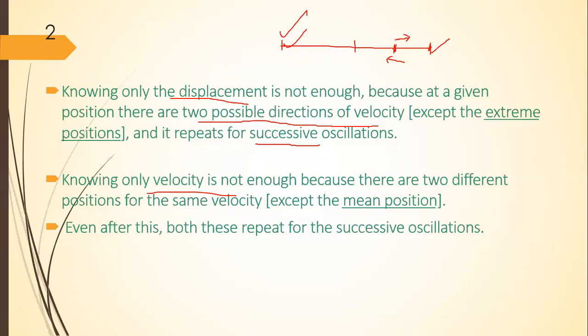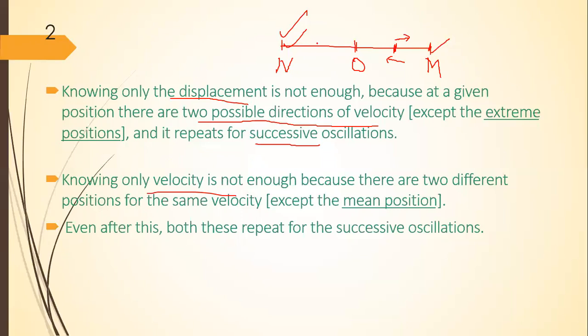Suppose this is point O, the mean position, this is point M, the extreme right, positive position, and this is point N, the extreme left, negative position. In the middle of O and M there will be a velocity.